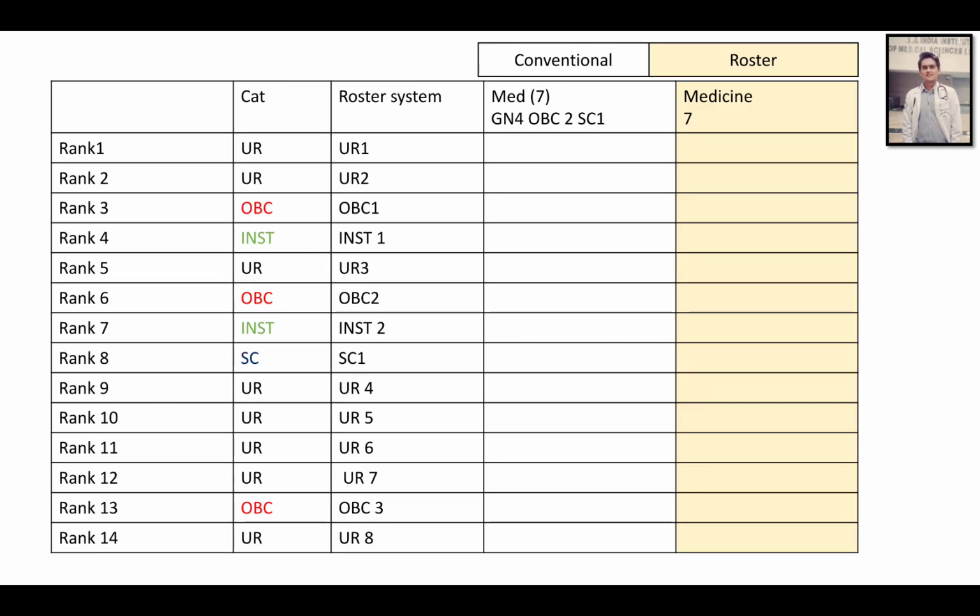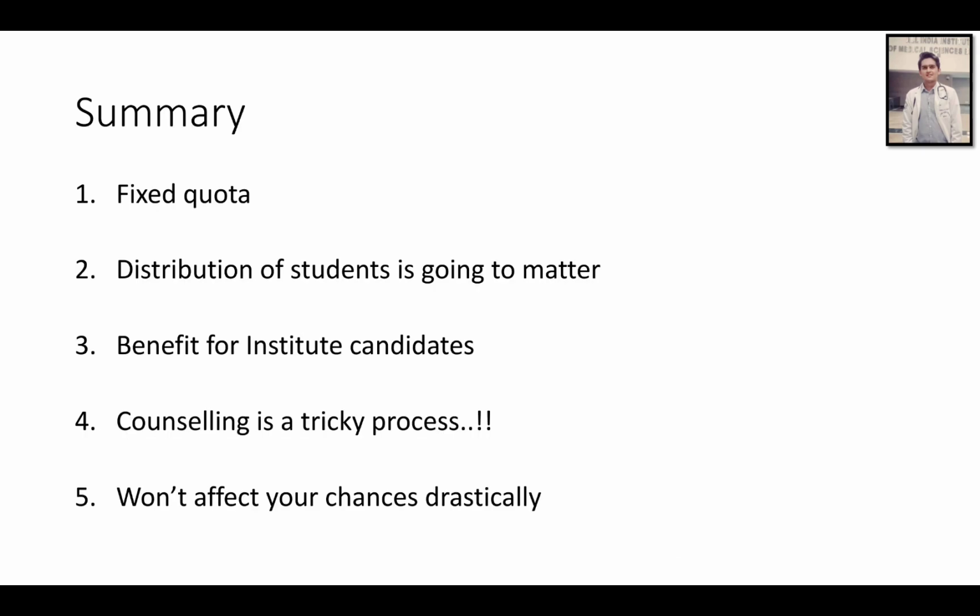Suppose in the previous example I showed all 7 ranks where you are, but what if OBC is at rank 3, the institute is at rank 4, and you have more candidates? If you have more candidates from the reserved category in the upper section, in the top ranks, then the students in the UR category will have a good chance of getting a good seat. So it is going to be affected by the number of students in the rank list. I hope this gives you some idea of how this counseling is going to work.